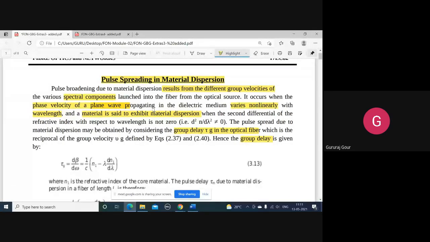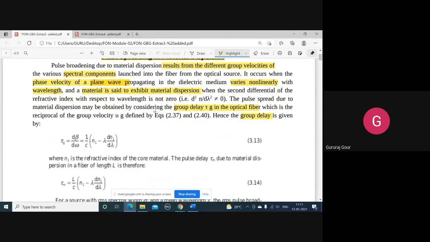Then all such sets of points which are there in the plane wave, of course, each set of points having the same phase velocity, group velocity, will now experience some delay. So that's what they are telling. We are beginning our quantitative discussion by assuming the group delay, tau g. So the group delay, which is reciprocal to the group velocity Vg, both are inversely proportional.